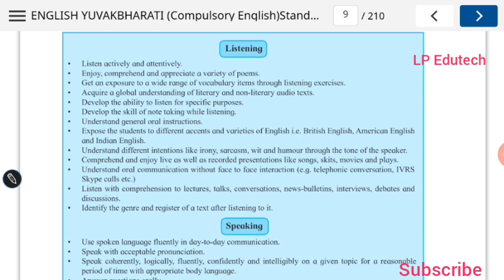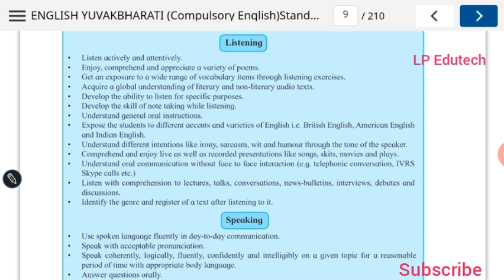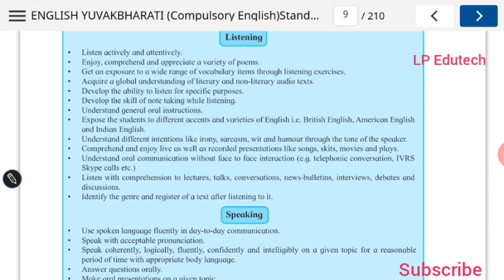Listen actively and attentively. Enjoy, comprehend, understand, and appreciate a variety of poems based on listening. Get an exposure to a wide range of vocabulary items through listening exercises. You are able to access different types of vocabulary. Develop the ability to listen for a specific purpose. Listen attentively. Develop the skill of note taking while listening. This is the most important aspect, that you need to make it short, summarize it and just take note of what is being told to you.